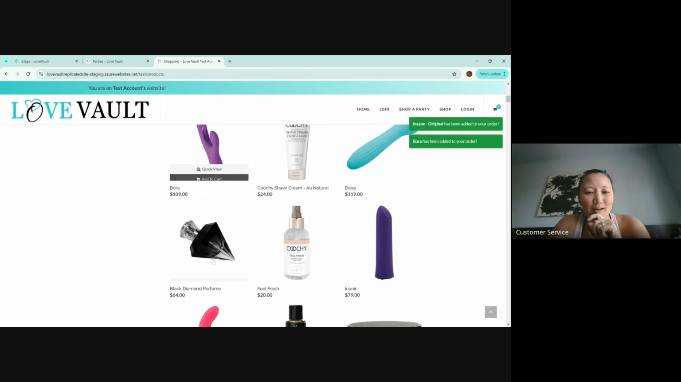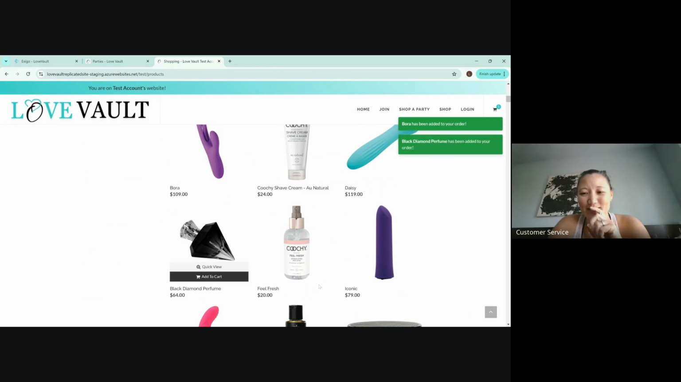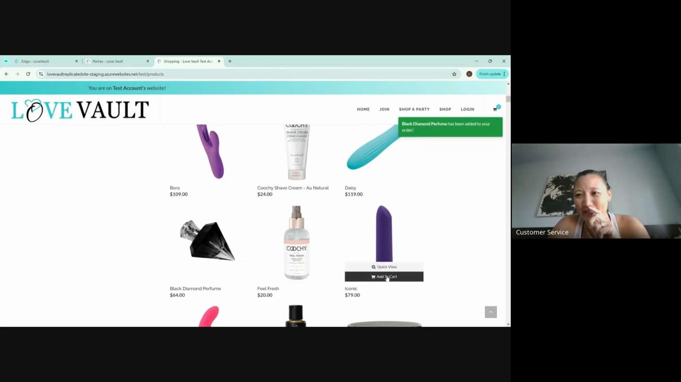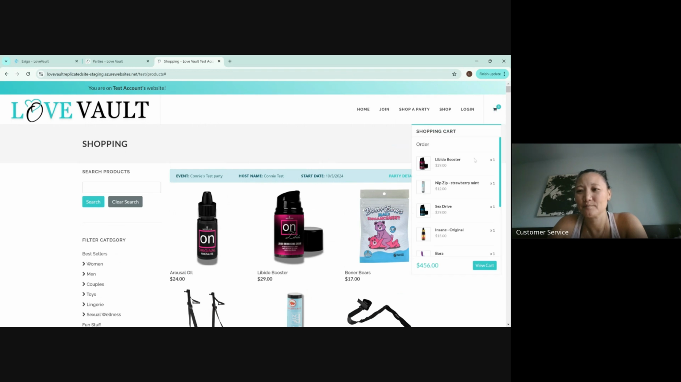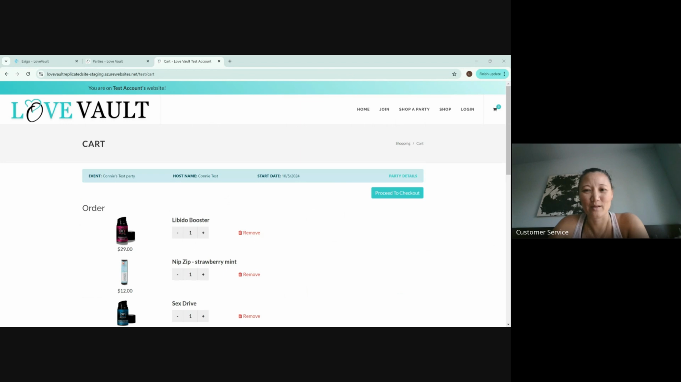Everybody needs Bora. Everybody needs Black Diamond. Everybody needs an iconic, just so good. Oh, and Daisy. You can't forget Daisy, right? Okay. I know that this is a big order, but that's okay, right? So now we're going to go into the cart. All right. And then view cart, $456. Woo, woo, right? Probably went a little overboard.